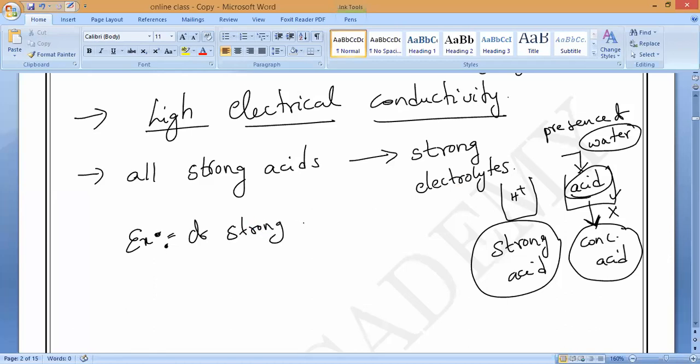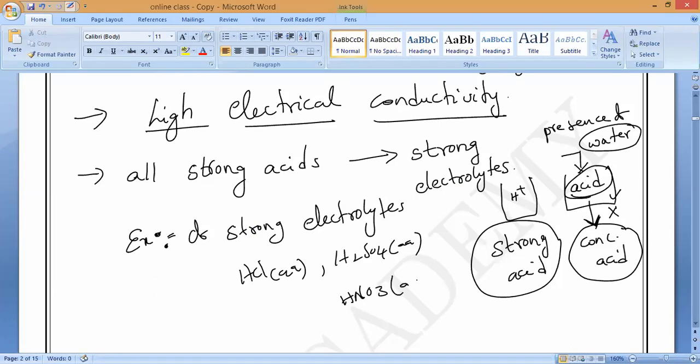You give hydrochloric acid aqueous solution, H2SO4 aqueous solution, and HNO3, nitric acid, aqueous solution. That's all.